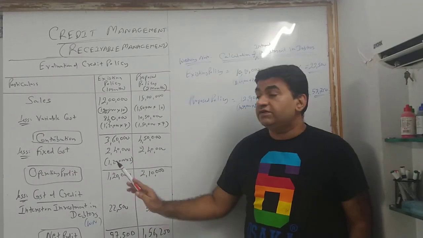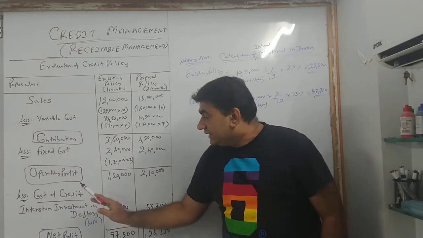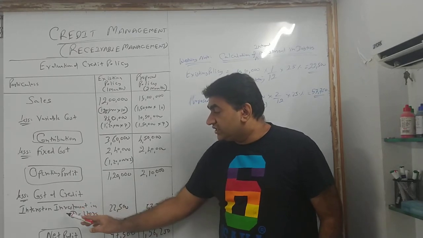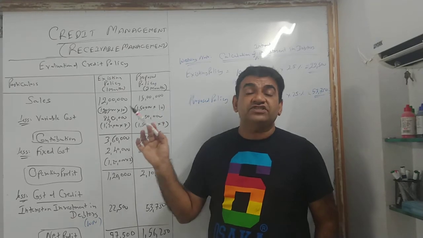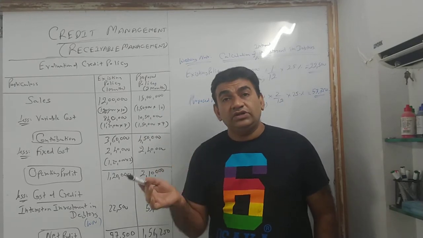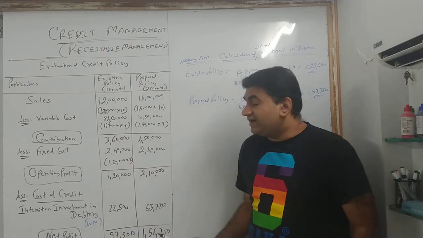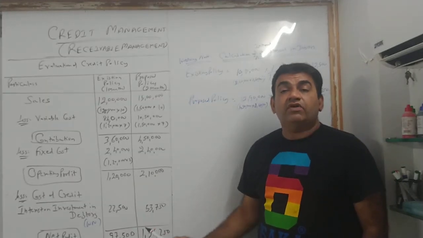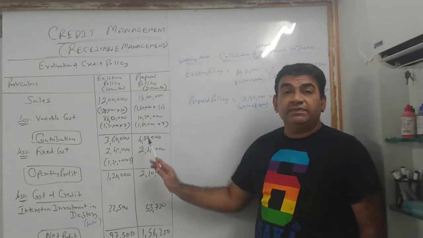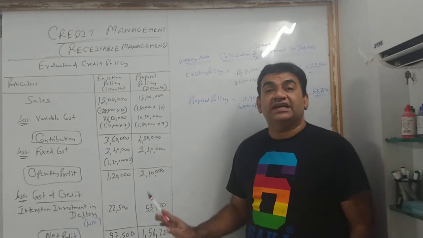Contribution less fixed cost gives you your operating profit, and from your operating profit deduct cost of credit, which is interest on investment. Calculate taking total cost, that is fixed and variable, into the period, multiply by the rate of interest, see where the profit is higher. Accordingly, we will take the conclusion. यहाँ पे the profit is higher when the credit period is 2 months, so I prefer going for extra credit.